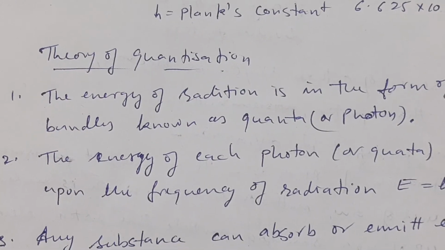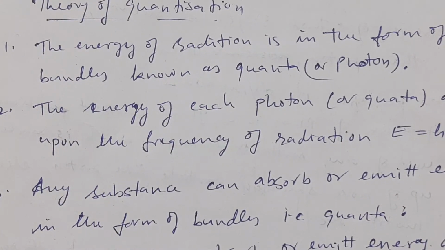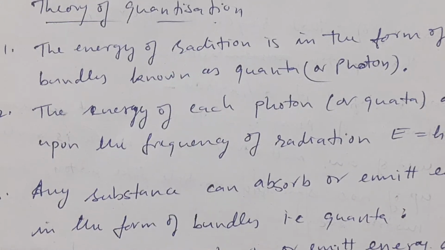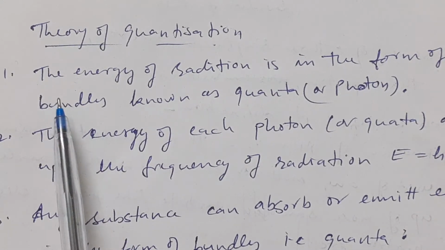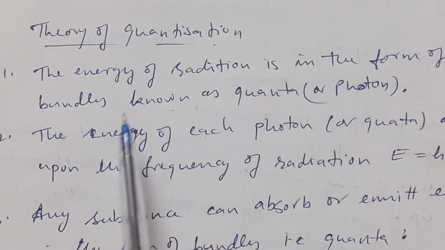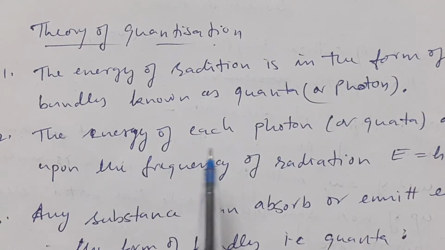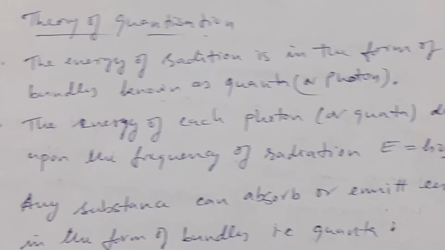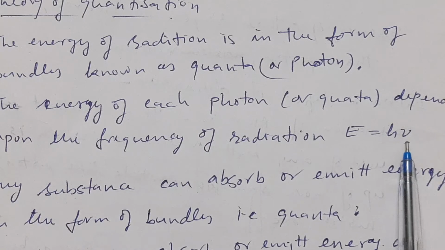So, by the study of Max Planck about radiation, he gave the theory of quantization, which has 3 points. First, the energy of radiation is in the form of bundles known as quanta or photons. The energy of each photon or quantum depends upon the frequency of the radiation, that is E is equal to h mu.